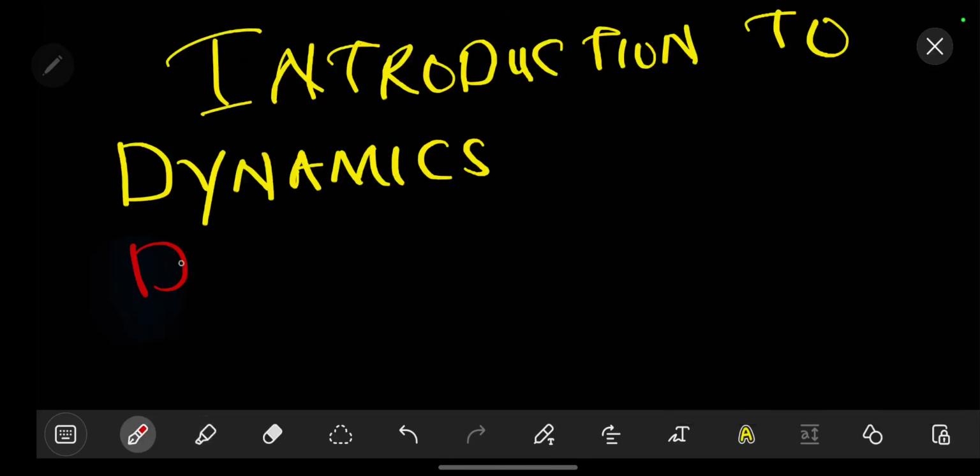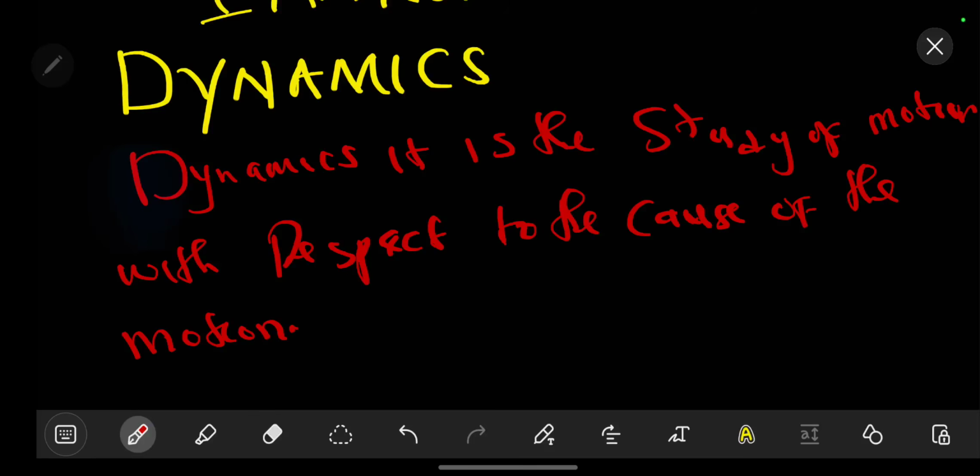So dynamics is the study of motion with respect to the cause, or rather with respect to the force that is causing that motion. So dynamics is the study of the motion with respect to the cause of the motion. So in this case, we are talking about the force causing the motion.